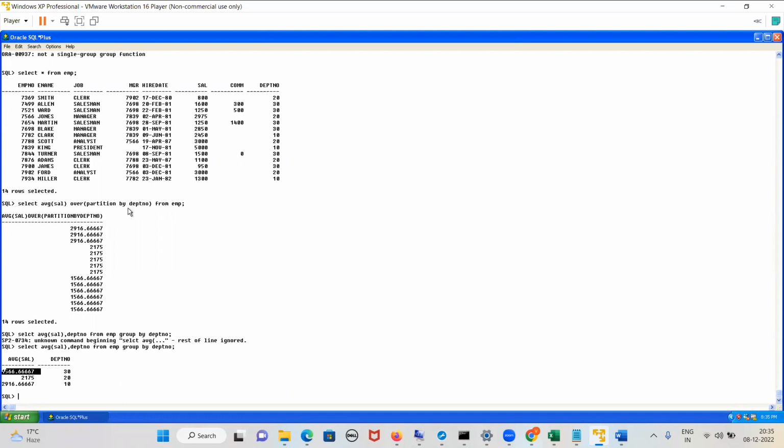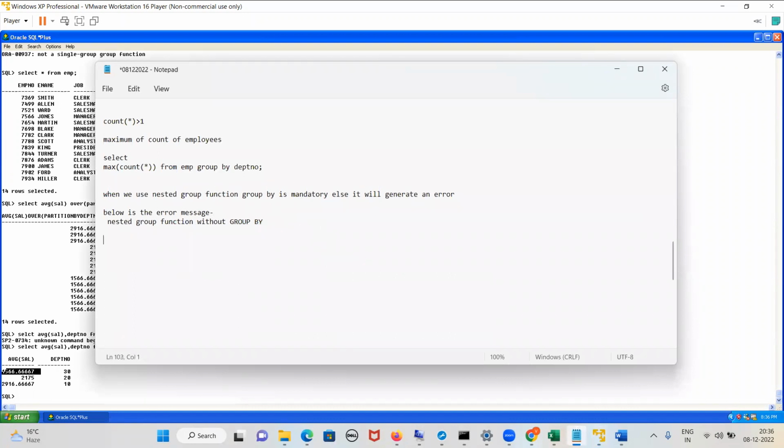Can you see I have used a word called partition by? Partition by is used to partition each and every record. In partition by, the number of records will not reduce. First thing I'm telling: group by is over. Partition by is used to partition each and every record. Next point: the number of records will remain the same, will not reduce while using partition by. Am I clear till this much?